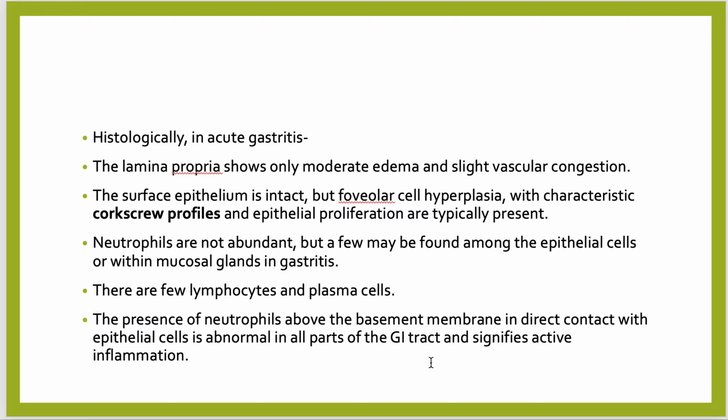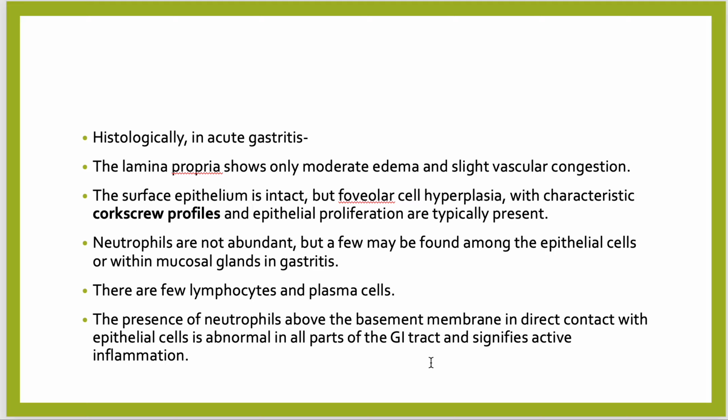Now, what is the histology of acute gastritis? The lamina propria shows only moderate edema and slight vascular congestion. The surface epithelium is intact, but foveolar cell hyperplasia, with characteristic corkscrew profile, and epithelial proliferation are typically present.